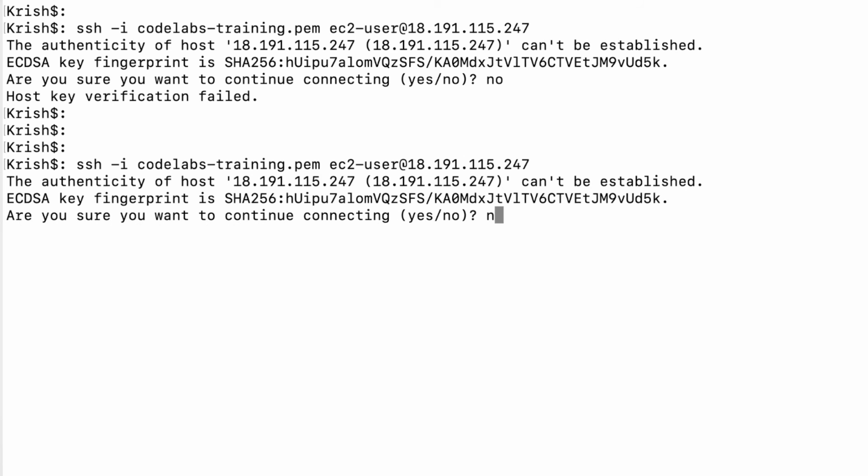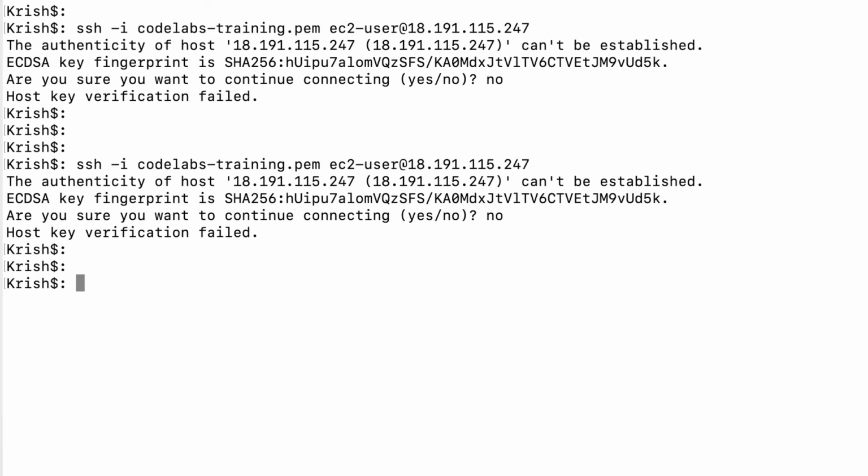So now what I'm going to do is scan the key for this host with ssh-keyscan. I'm going to tell it, hey, go and scan the keys, and output it into the SSH known hosts file.